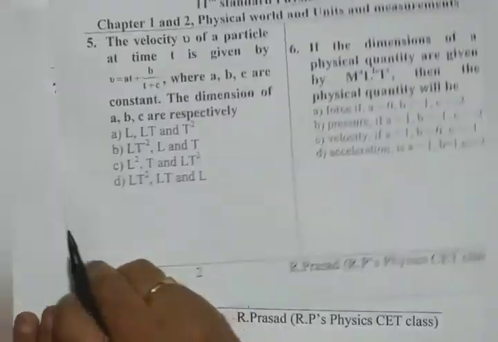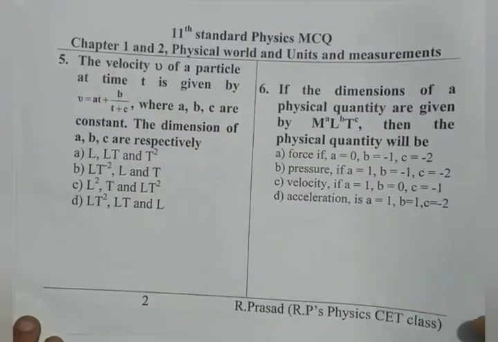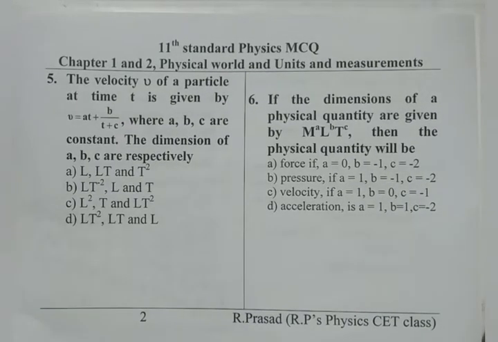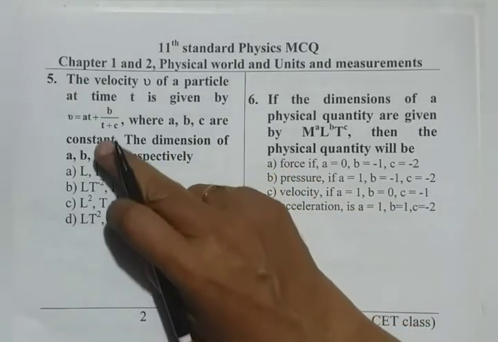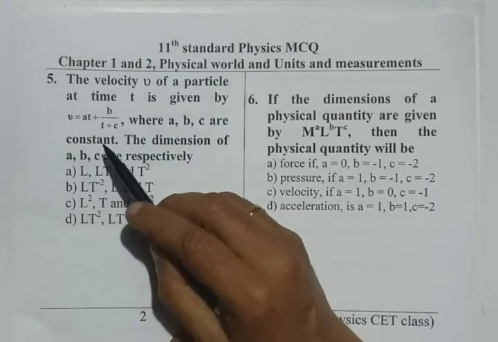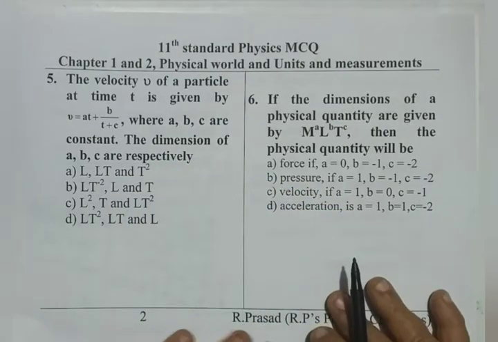Now, we think of fifth question. The velocity v of the particle at time t is given by v equals at plus b by t plus c, where a, b, c are constants. The dimensions of a, b, c are respectively. Observe, for this you are supposed to find a, b, c dimensions. We have to use principle of homogeneity, which states that all the terms in a physical equation must have same dimension.